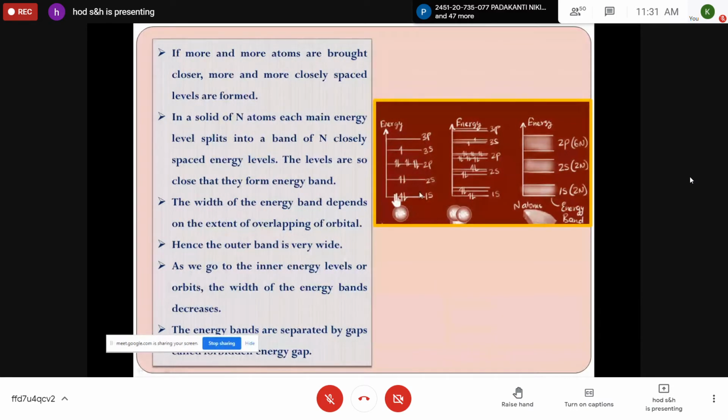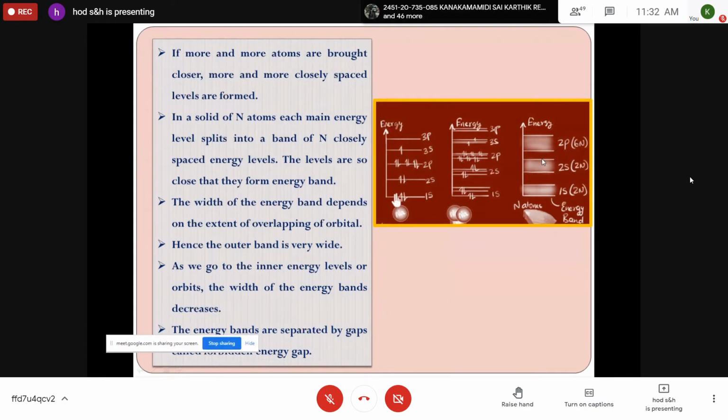If you take this diagram, you see the electrons 1s, 2s, 2p, 3s in one sodium atom. This is one sodium atom, and this is two sodium atoms brought closer. Then what happens? The 1s electrons will interact, the 2s electrons will interact, the 2p electrons will interact, and the 3s will interact, and 3p is not there. For 1s, you have a mixing of only two energy levels. But in 2p, you have six energy levels because six electrons are there, and they interact with the six electrons of the second sodium atom. Because of that, six energy levels are formed.